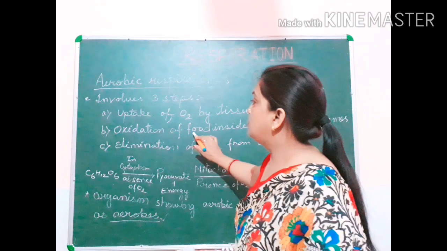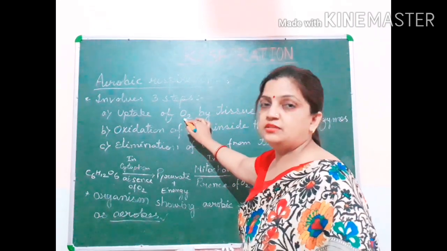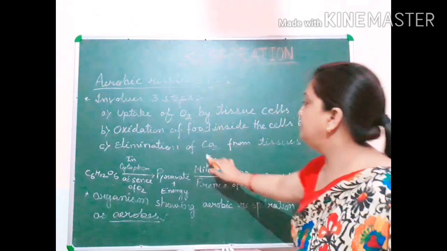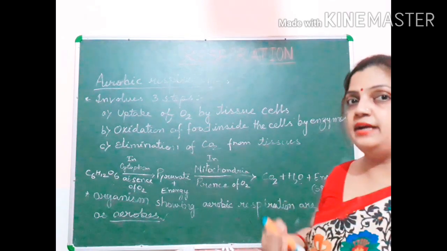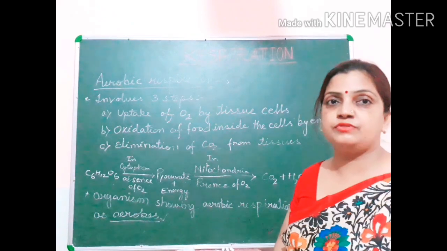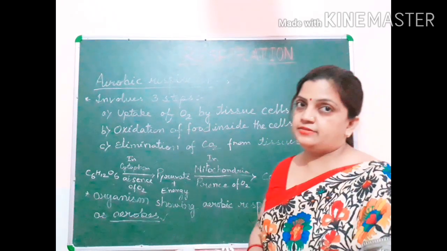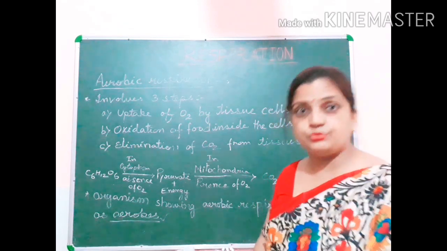When the glucose present inside the cells is oxidized in the presence of oxygen, elimination of CO2 from the tissues will take place. When the oxidation of glucose is completed with the help of oxygen, energy, water and carbon dioxide are produced.